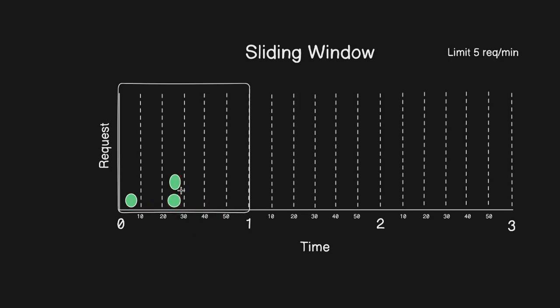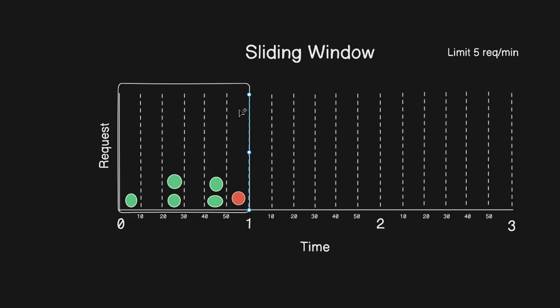Then suppose the user sends 1, 2, one more request, one more, 2, 4, total 5 requests, still no issue. Here suppose one more request is received by the system, it is going to be declined because we set the limit of 5 per minute. So it accepts 5 requests, and this one is going to be declined.